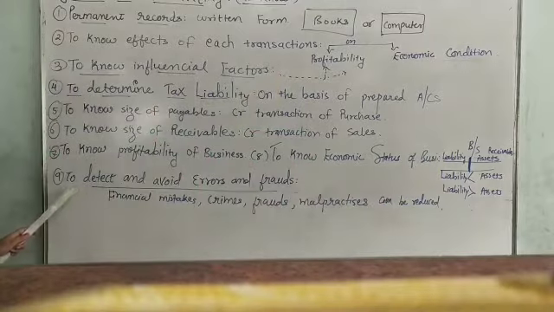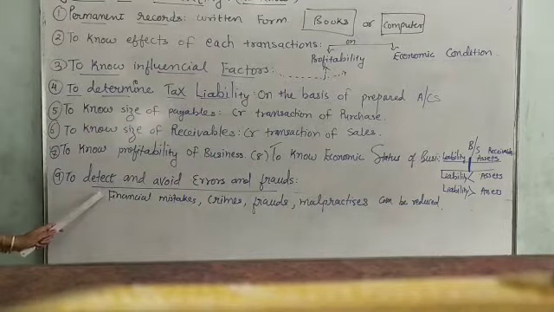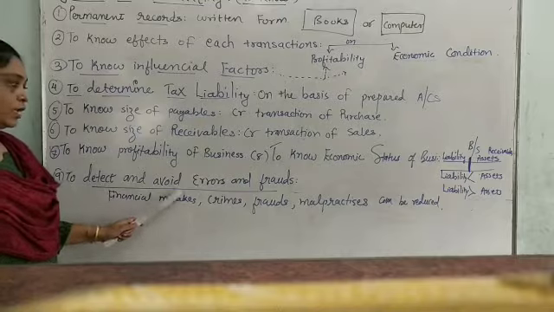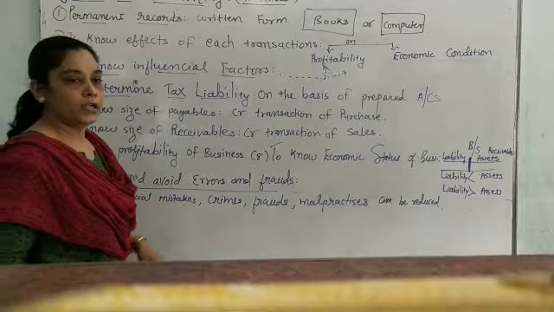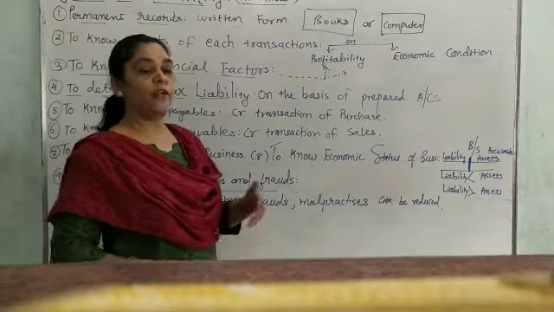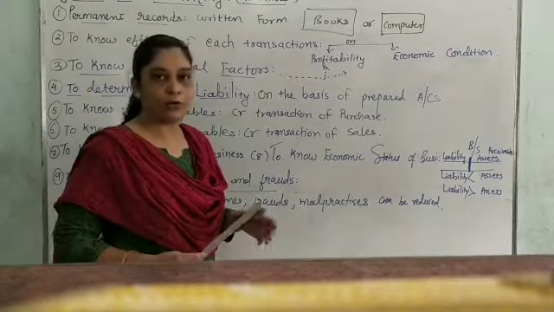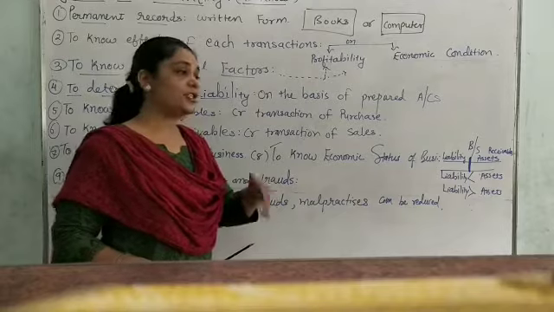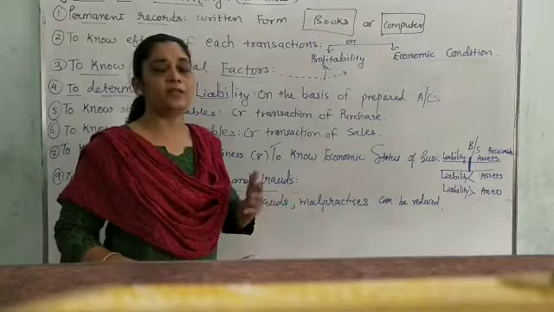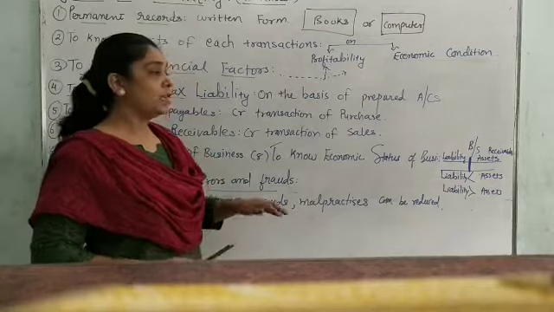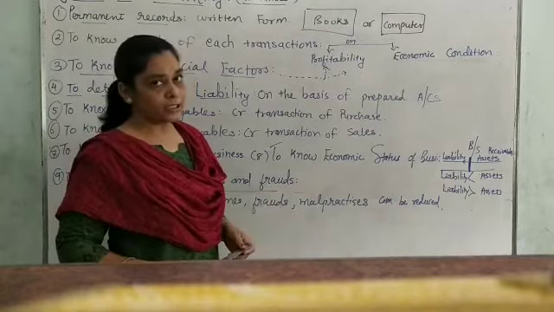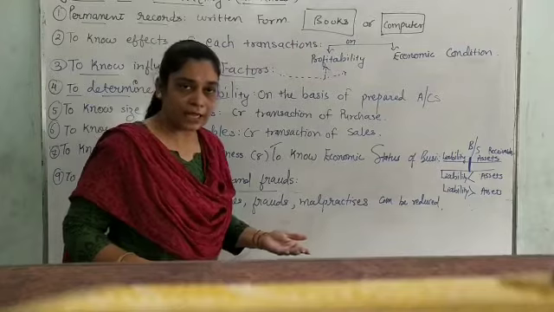The last one is to detect, find out, avoid and reduce the errors and frauds of business. You know that we are human beings, so when we write the books of account, we may make mistakes. Plus there are certain factors: the employees, the management, so many human beings are working in our business organization. They may commit fraud with us, they may make mistakes when they write.